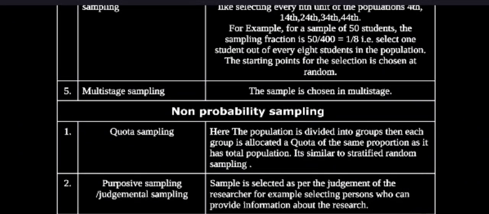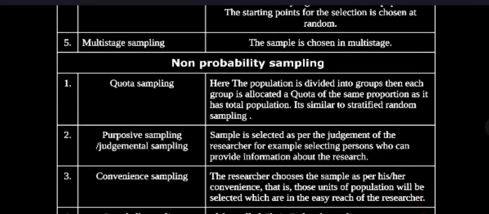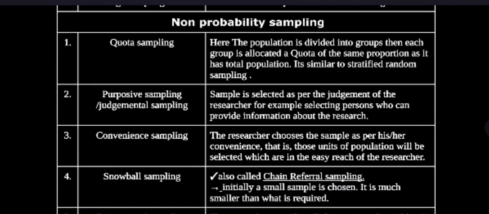Non-probability sampling has 5 categories. That is, quota sampling. Here, the population is divided into groups. Then each group is allocated a quota in the same proportion as it has in the total population. It's similar to stratified random sampling.